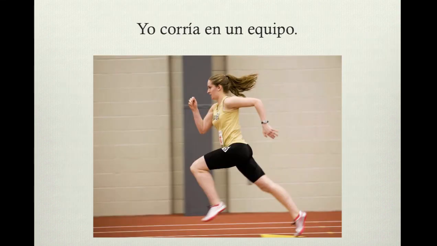Yo corría en un equipo. Using the imperfect in this sentence lets you know that this was an ongoing action in the past. It tells you that this wasn't something I did for one day or even one week, but it was something I did repeatedly. In my case, I ran on a team for 10 years. But I don't specify in my sentence, so it's in the imperfect. You don't know the beginning or ending time.